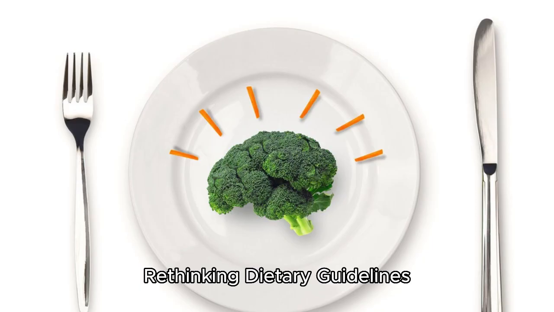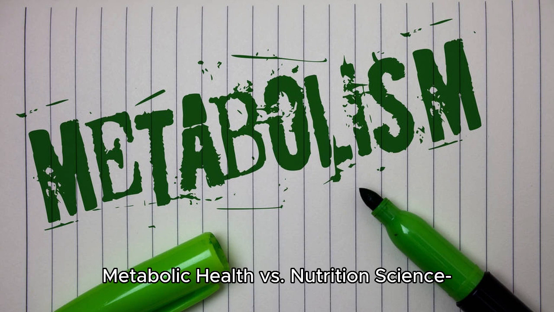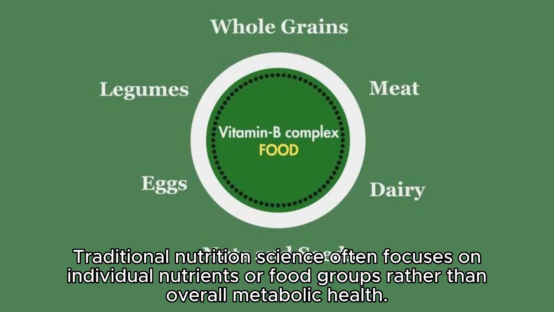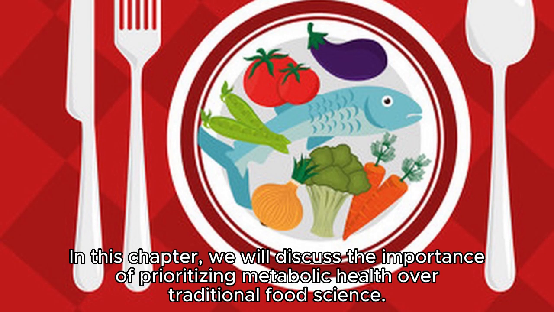Rethinking dietary guidelines. Metabolic health versus nutrition science. Traditional nutrition science often focuses on individual nutrients or food groups rather than overall metabolic health. In this chapter, we will discuss the importance of prioritizing metabolic health over traditional food science.